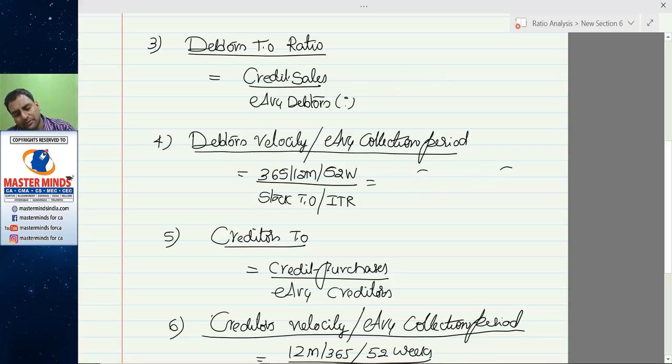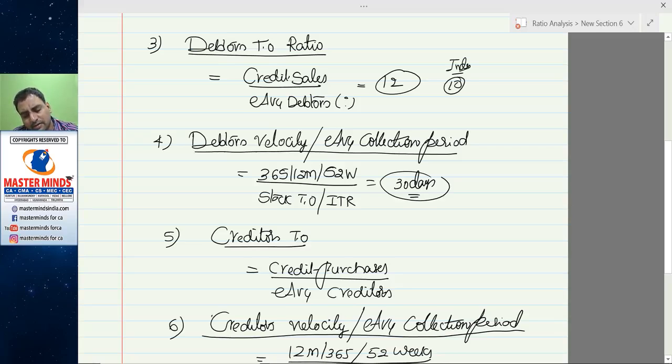So first we have to compute these two ratios. Then my credit sales frequency is 12 times, credit period 30 days. So these two are compared with the industry standard. Industry standard is 10 times. Similar firms in the industry have made credit sales at a frequency of 10 times. They sold goods on credit basis 10 times. You sold goods on credit basis 12 times. You have the upper hand.